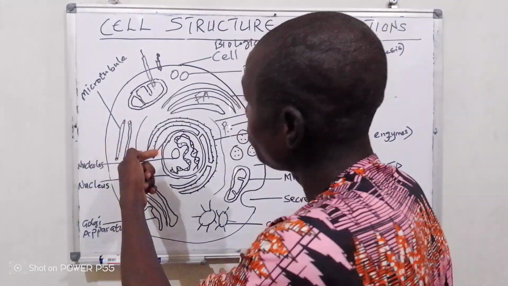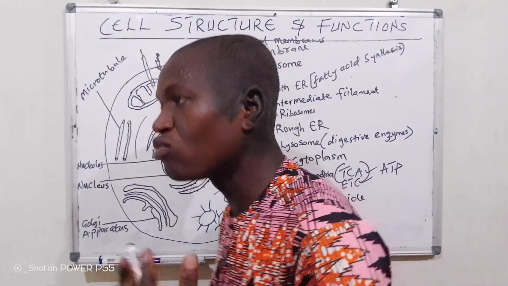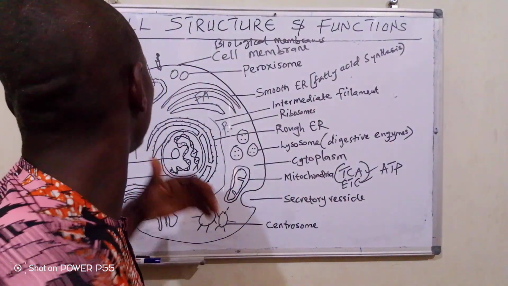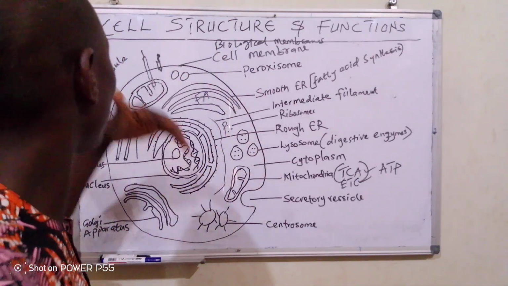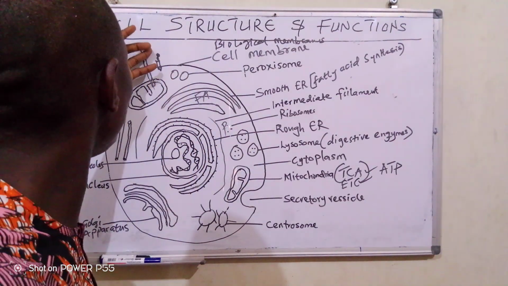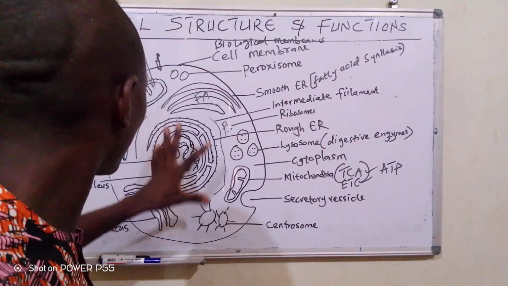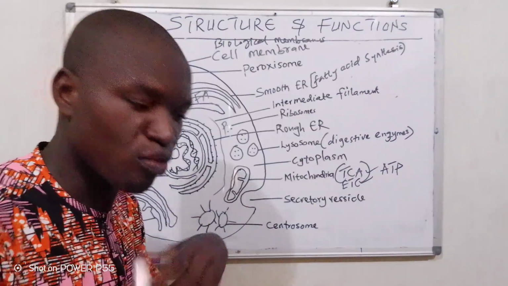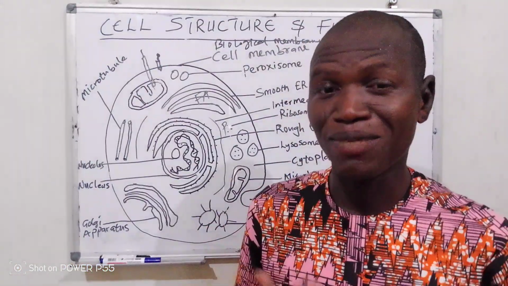So anything that is not lipid cannot pass just anyhow. The cell membrane will stop it. So what happens is that they pass through gateways, through channels. We have transporters and we have receptors. In the case of receptors, a signal is released here and the signal is sent inside, and the target organ will be affected and a change or modification will take place. I hope you get what I'm trying to say.